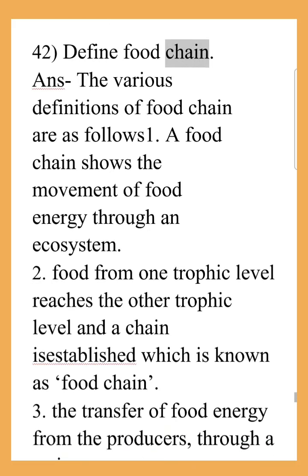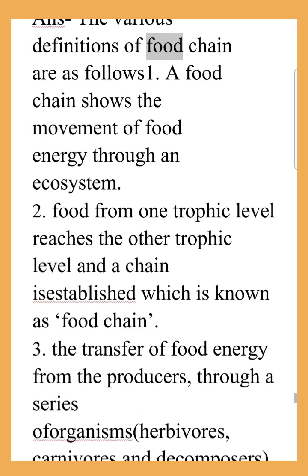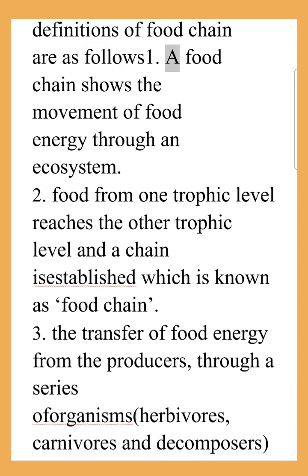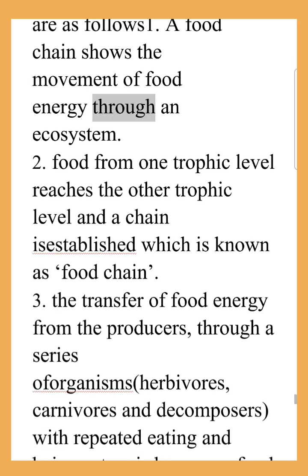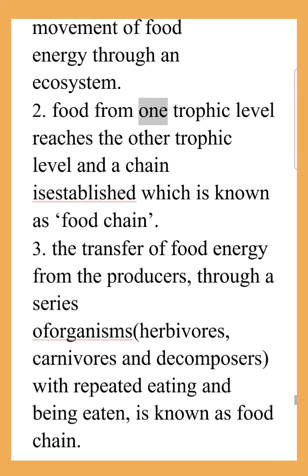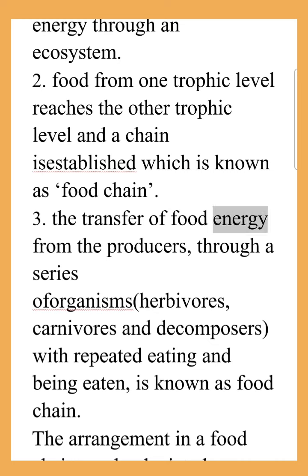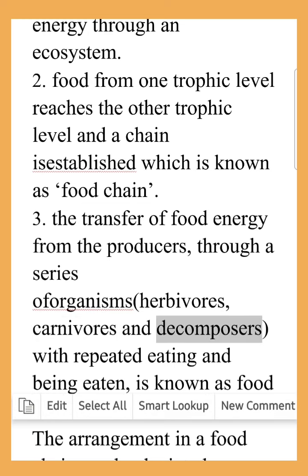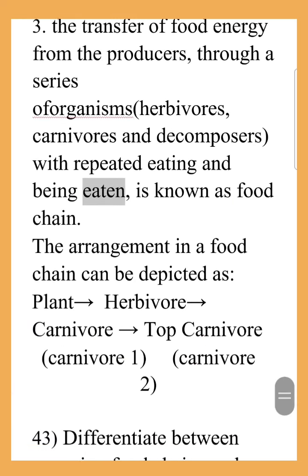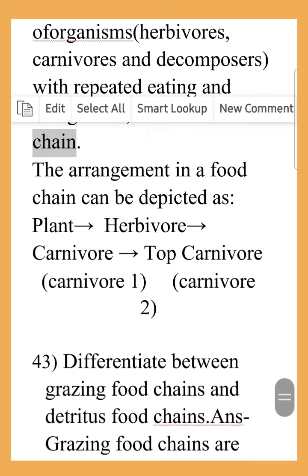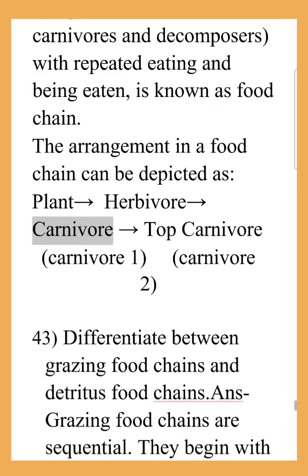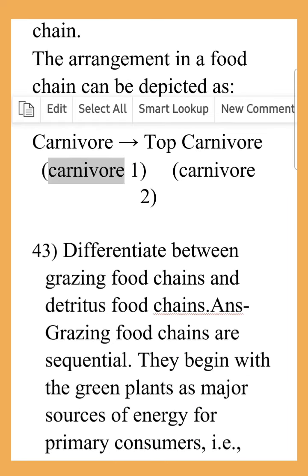Define food chain. The various definitions of food chain are as follows. 1. A food chain shows the movement of food energy through an ecosystem. Food from one trophic level reaches the other trophic level, and a chain is established which is known as food chain. The transfer of food energy from the producers, through a series of organisms, herbivores, carnivores, and decomposers, with repeated eating and being eaten, is known as food chain. The arrangement in a food chain can be depicted as plant, herbivore, carnivore, top carnivore. Carnivore 1, Carnivore 2.